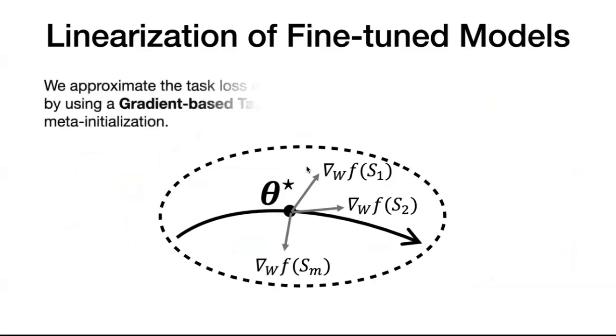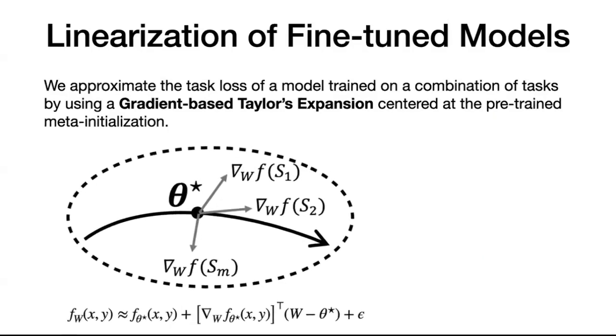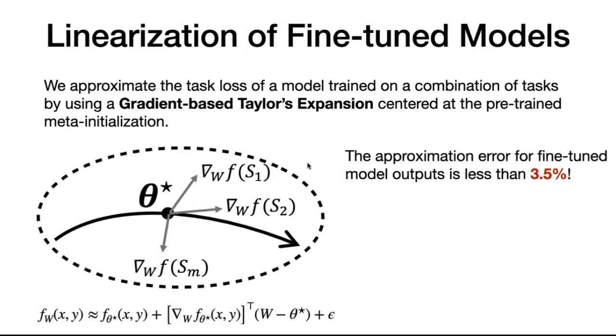That means that we can approximate the task loss for a model trained on a combination of tasks by using a gradient-based Taylor's expansion centered at the meta-initialization. Interestingly, the approximation error for the fine-tuned model output is less than 3.5% across three distinct scenarios.